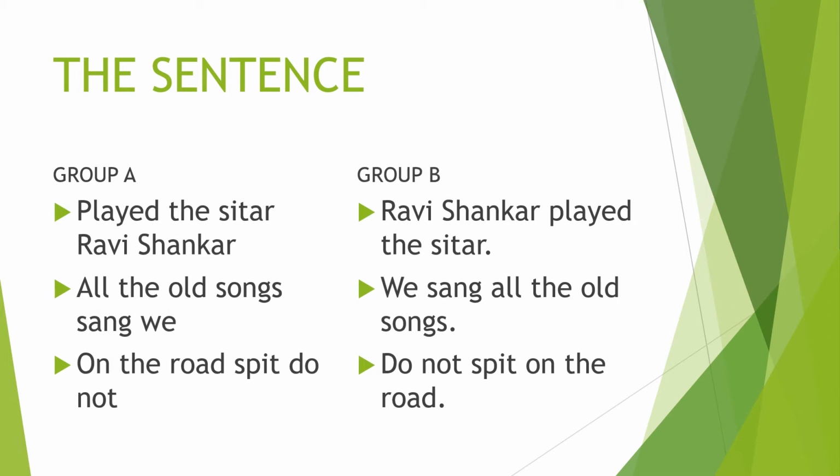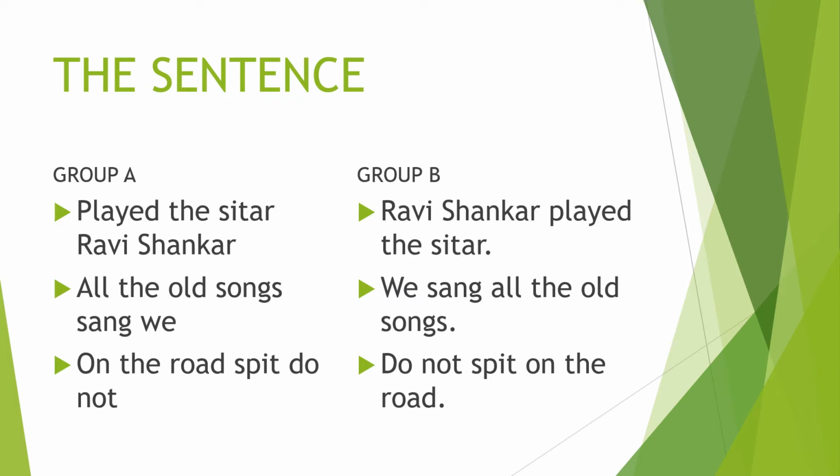In group A, the words in each group are not arranged in a proper order. Just see the first one, played the sitar Ravi Shankar. These words are not arranged in a proper order, so we cannot get the complete meaning. Here also, all the words sang we. Here also, the words are not arranged in a proper order, so we cannot get the complete sense. Whereas in group B, the words in each group are arranged in a proper order, so we can get the complete meaning or complete sense.